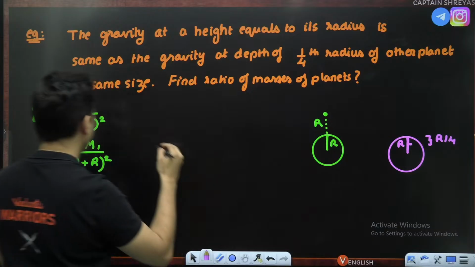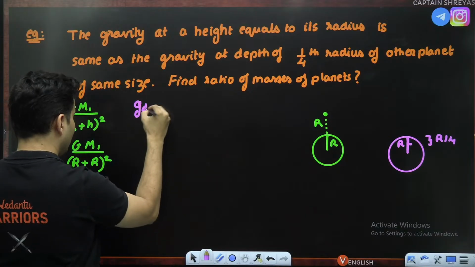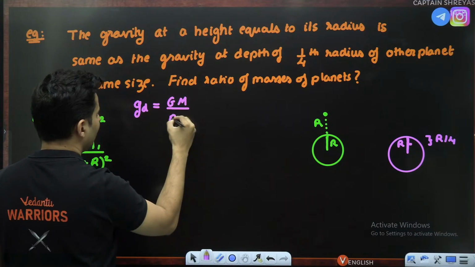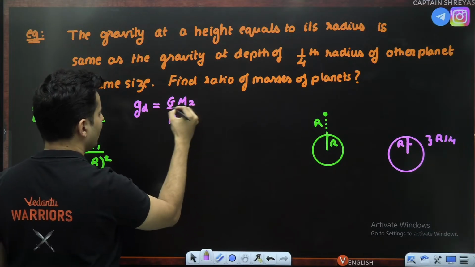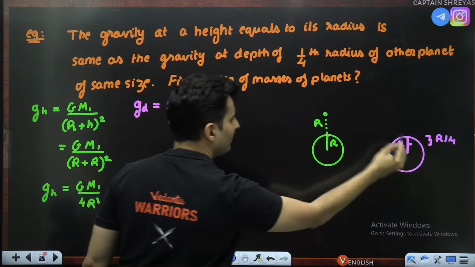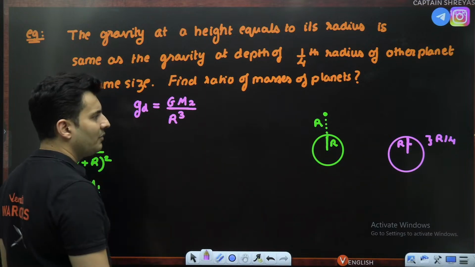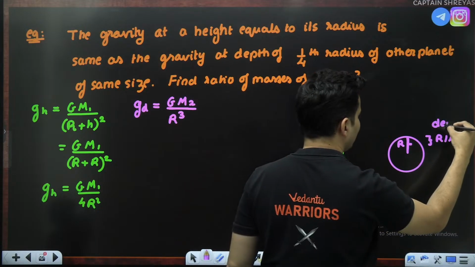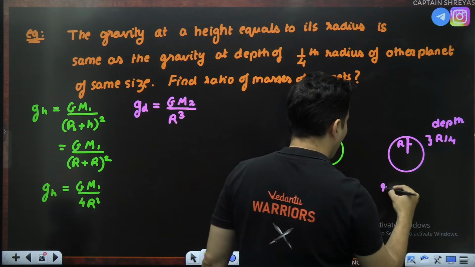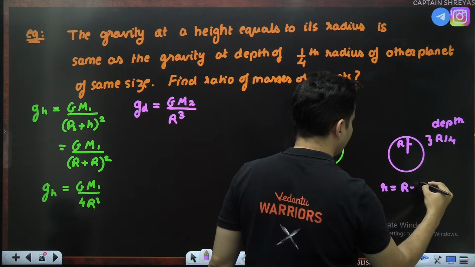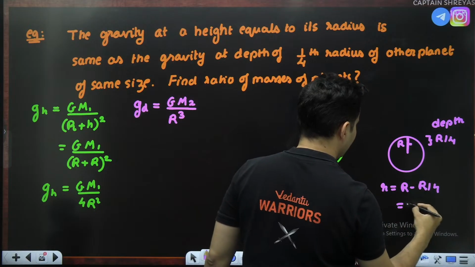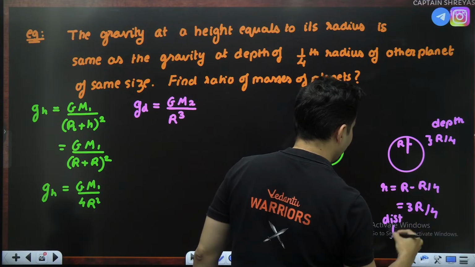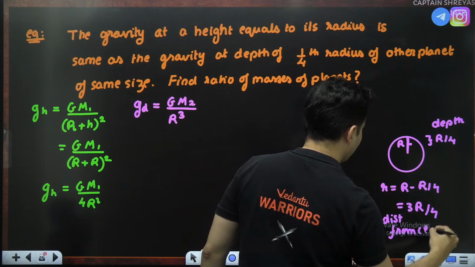Let's go for the second planet. Gravity at depth D is given by GM by, if you remember, R cube, this mass is M2, into the distance from the center. What is the distance from the center? Think about it. If this was your depth, R will be R minus R by 4, which is 3R by 4, the distance from the center.